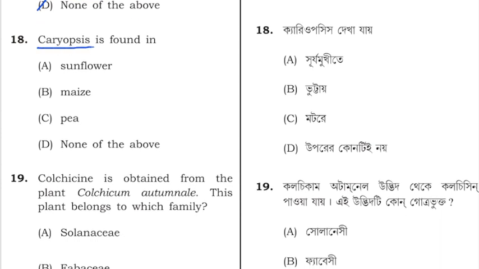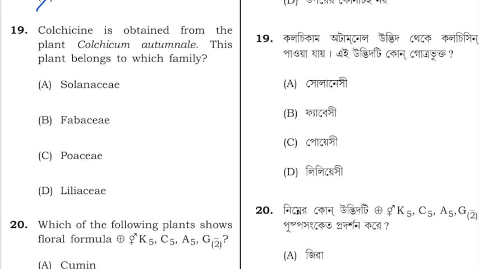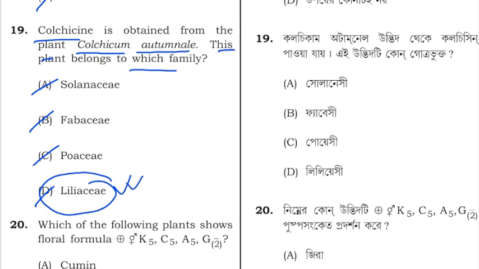Next is, Caryopsis is found in, is it sunflower, maize, pea or none of the above? So Caryopsis is basically found in maize. Maize plant shows the Caryopsis. Next question is, colchicine is obtained from the plant named Colchicum autumnale, and this plant belongs to which family? Solanaceae, Fabaceae, Poaceae or Liliaceae. So this plant basically belongs to the family Liliaceae. So option D is correct.